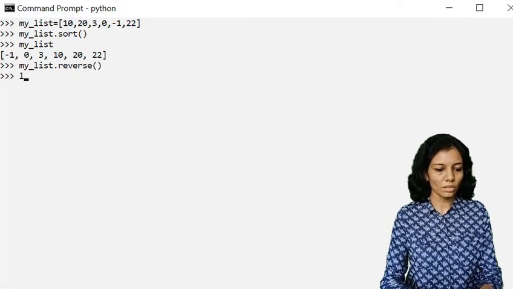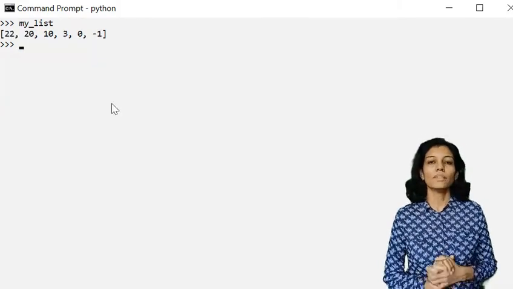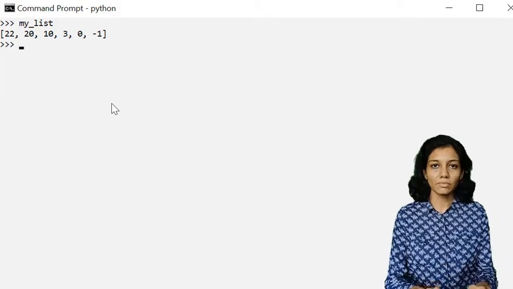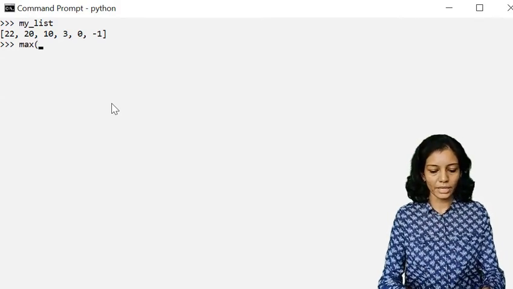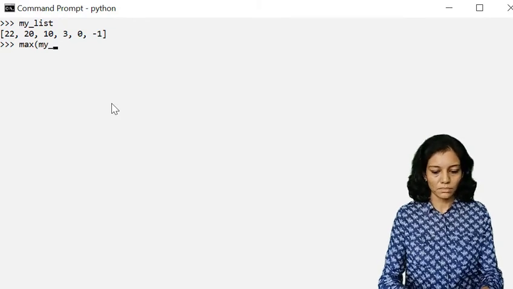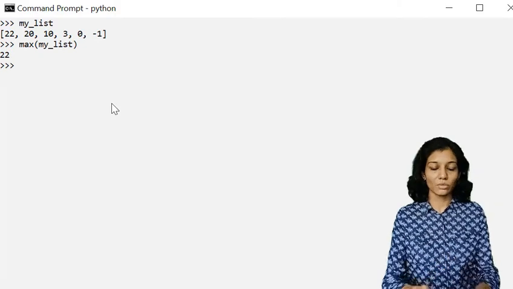It will just reverse the order. Now let's print. So it has reversed the order. Now if I want to find out the maximum value, I'll be using the max function, and within brackets I'll be passing my list as an argument. So this is the maximum value.